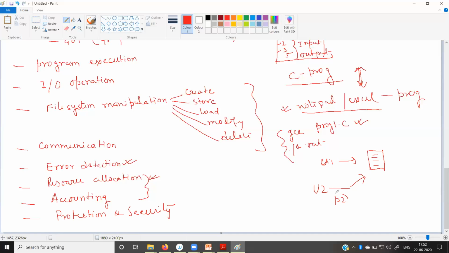The operating system provides protection so that no unauthorized user, program, or process can access the data or instructions of another process. In this way it provides protection and security. And today you can also see that for the Windows operating system, there is a Defender.